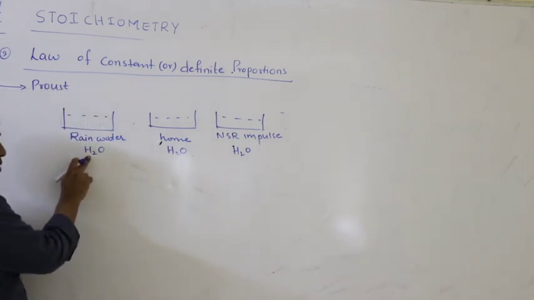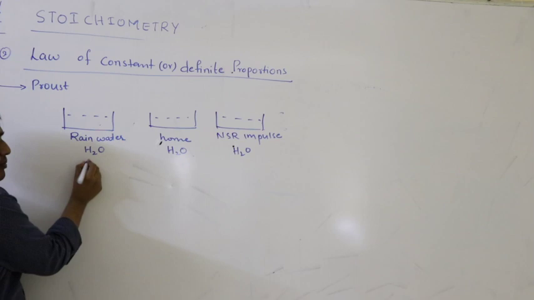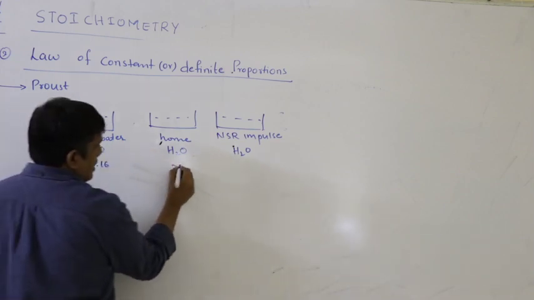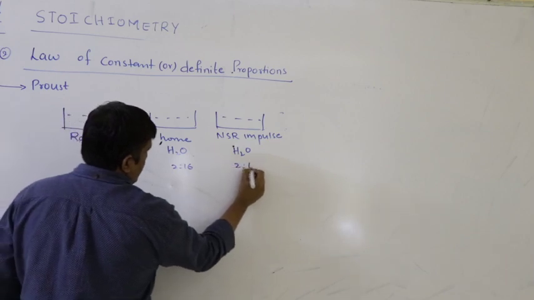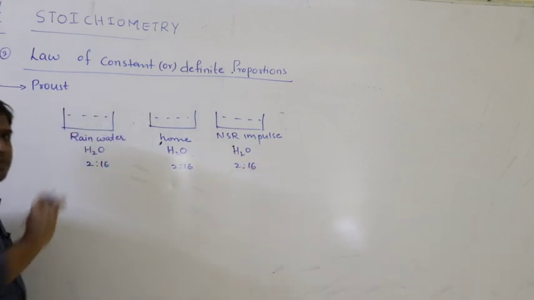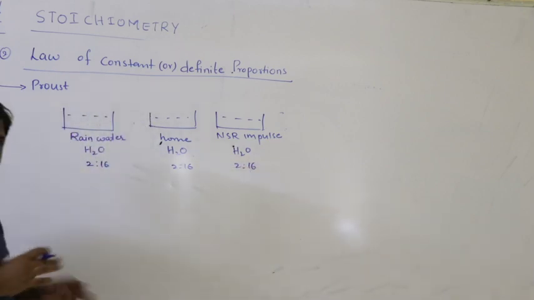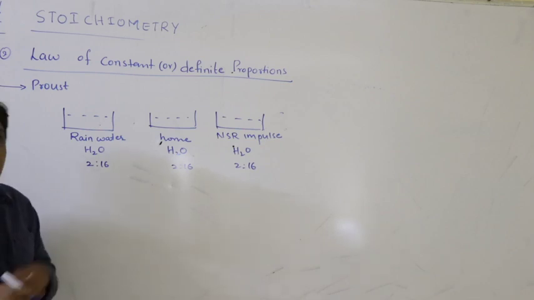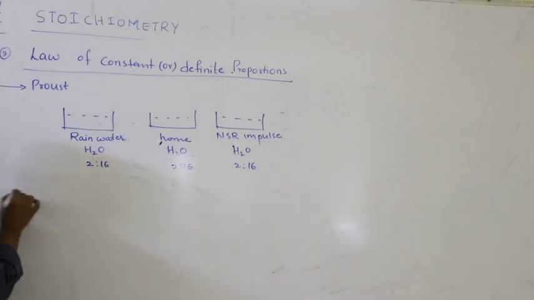Here the mass ratio of hydrogen to oxygen is 2:16. Here also it is 2:16, 2:16. It contains the same elements combined in the same mass ratio. Let us see one more example.